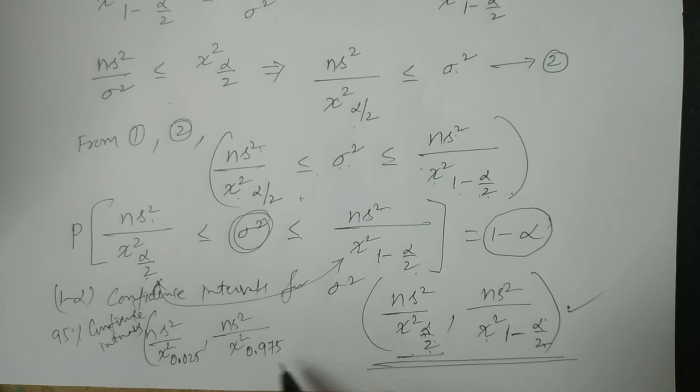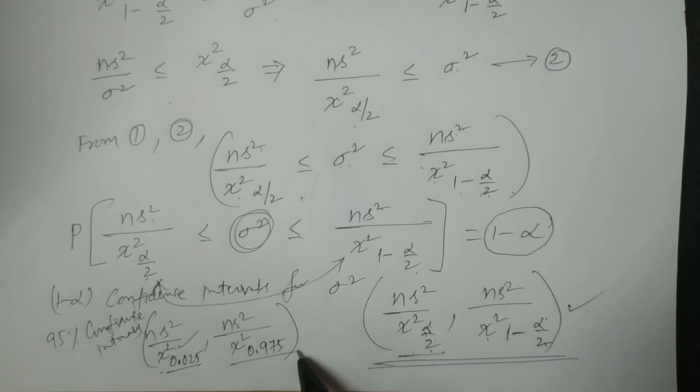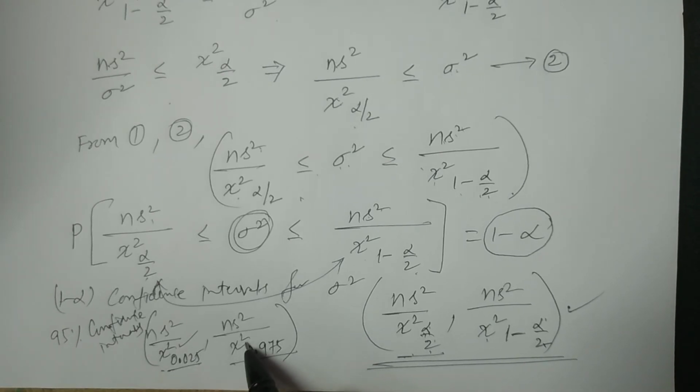Am I right? At specified n minus 1 degrees of freedom, for 0.025 we have to obtain one chi-square value, and for 0.975 we have to obtain another chi-square tabulated value.